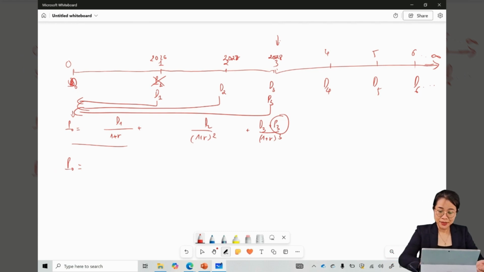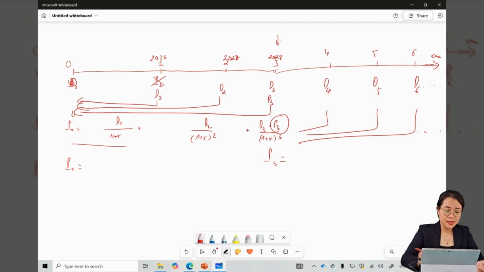So again, P3 is determined by D4, D5, D6, etc. And you see, I can write the formula of stock valuation, if I don't want to write P3, by replacing P3 with this.